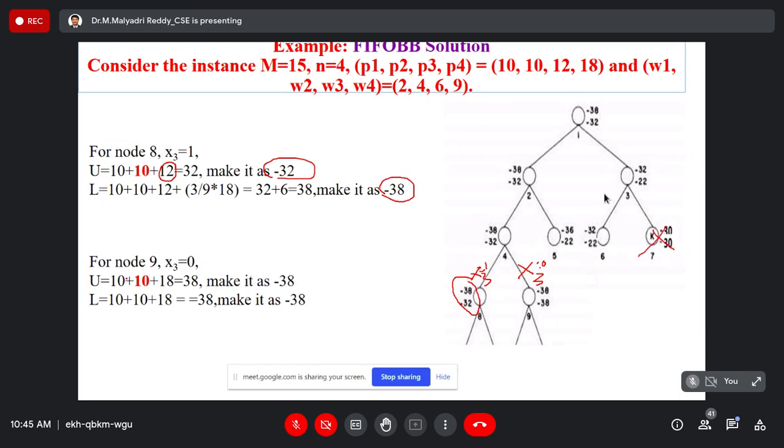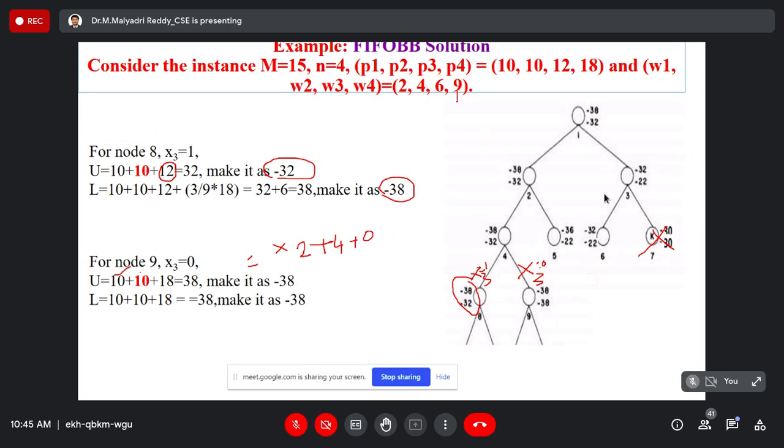For node 9, not including the third object. 10 is first. Surrounding 10 is how we will get this one. X1 that is a 2 plus 4 plus 0. 2 plus 6. 2 plus 4 is 6.